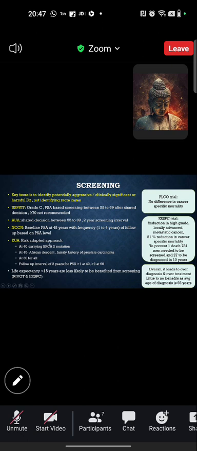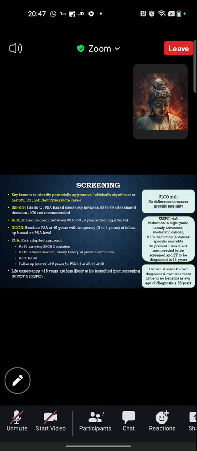So overall, it leads to overdiagnosis and overtreatment with little to no benefit to overall survival, as the average age of diagnosis is already 66 years. In prostate cancer, the key issue is to identify potentially aggressive, clinically significant or harmful disease, and not to identify more cases. So what is clinically significant? It is a Gleason score of 7 or more.